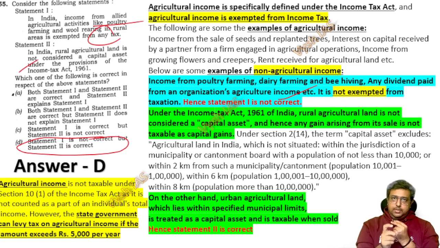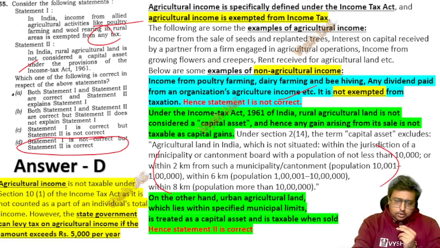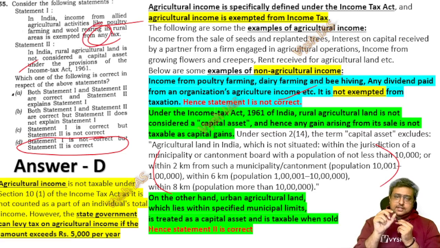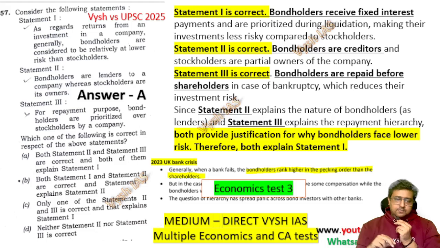But if it's urban land, it will be considered based on the population. That also I have given here, you can use it for future exams. That is why I'm putting the data here. Again, these are a little tricky. In the exam hall, it's not easy for everyone to mark correctly, but if you applied common sense and eliminated the extreme statements directly, only one answer is possible. That elimination was possible here.